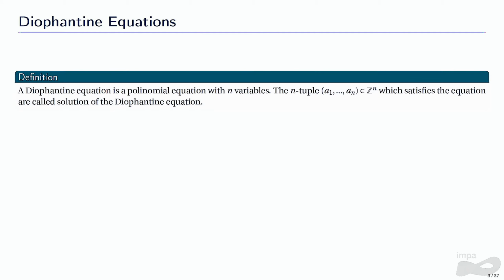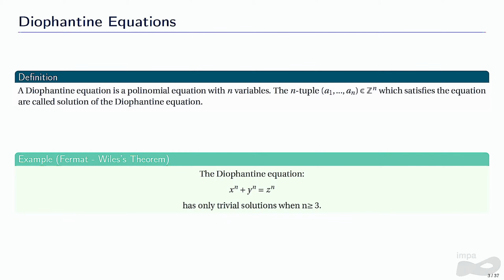And for us, a Diophantine equation is a polynomial equation in which the coefficients and the solutions are integer numbers. Those equations are very famous to figure in problems that are easy to understand but hard to solve. A classical example is the Diophantine equation of Fermat's last theorem. It's just a generalization of the Pythagorean theorem, but it took more than 3 centuries to be solved.